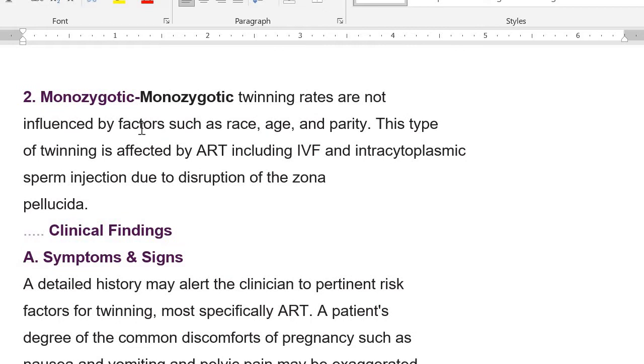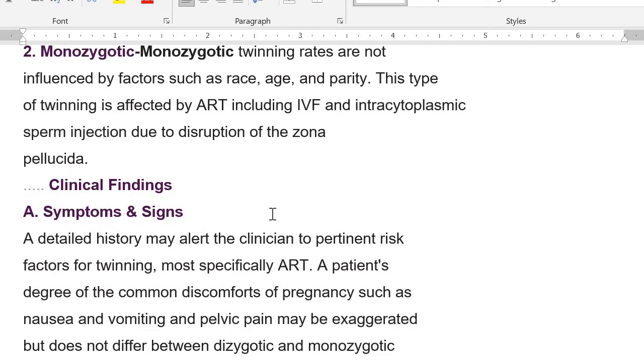Monozygotic twinning rates are not influenced by factors such as race, age, and parity. This type of twinning, monozygotic, is affected by ART, including IVF and ICSI, because this is due to disruption of the zona pellucida. This is what the guideline says.